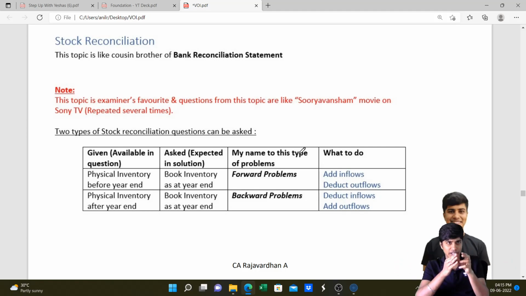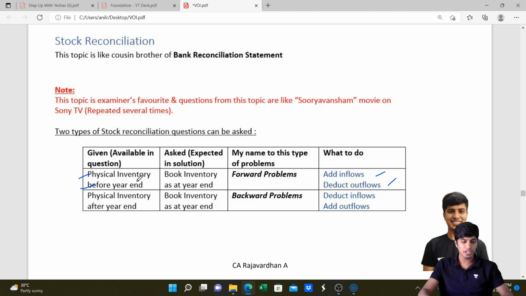If the valuation date is before the closing date, then it is a forward problem. They've given the inventory on 25th of March, and we're trying to find the inventory on 31st of March. We're moving forward in time. When we're moving forward in time, all the transactions that have happened between 25th and 31st of March need to be adjusted for, which will be given in the question. All the inflows will be added and all the outflows will be deducted. See, add inflows, deduct outflows. If the physical inventory before year end is given, book inventory needs to be found as on the year end.